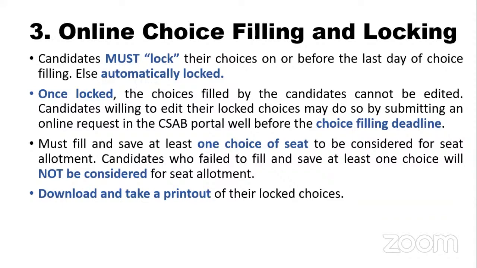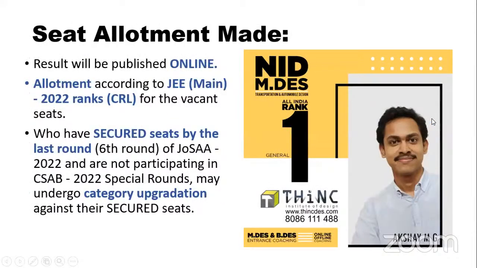So pay the amount, pay the 3,000 plus 35,000, that is 38,000 if you belong to a general category. Just as an example, I'm saying this. Once you pay that amount, you will be able to give your choices. At least give one choice. Once that is done, before the deadline, lock it. If you don't do it also, it will automatically be locked. Take a printout of it and keep it.